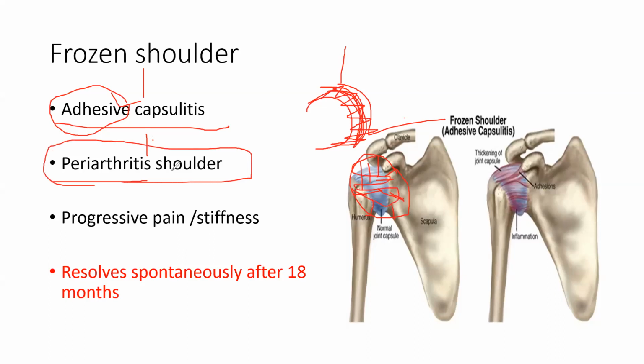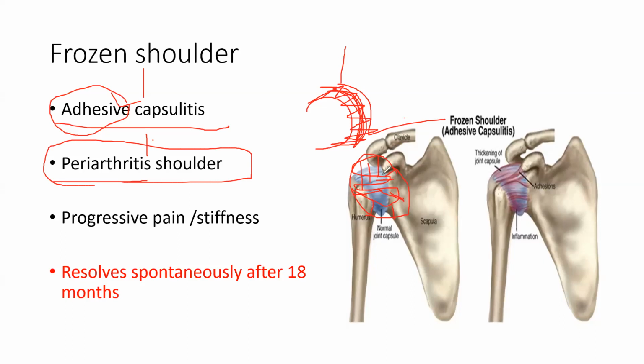So what happens in frozen shoulder? Elderly individuals, 40 to 50 or 50 to 60 age, where they get pain and stiffness of their shoulder without any problem, like there is no trauma, there is no infection, there is no fever. All of a sudden there would be a pain and stiffness. You can ask in your family, your uncle or anybody, your father, anybody, they may have this type of problem. This is a very common problem in 50s or 60s age. So frozen shoulder is very common.